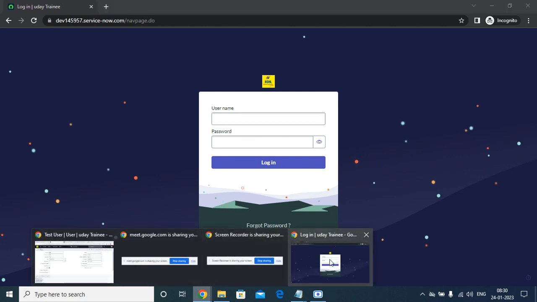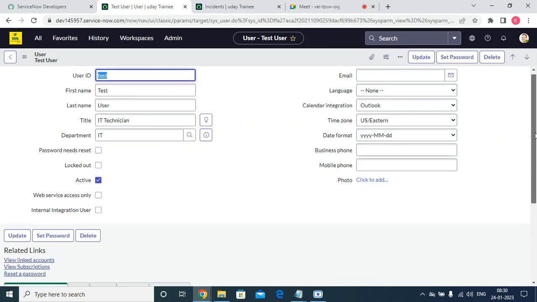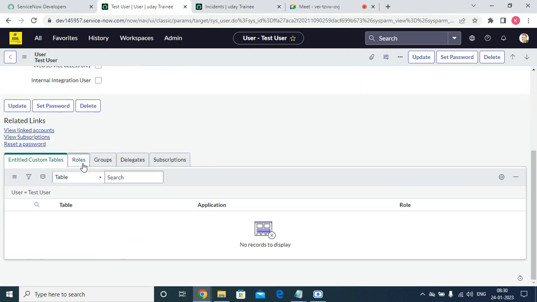So now I'm just going to log out. Here in the user, we have an option called roles. Roles is nothing but, depending upon the user accessibility, we will grant roles to the user. Whether he is a developer, an ITIL user, a fulfiller, or an end user, whoever it may be, depending upon the user's possibility, we will grant the roles to the user.